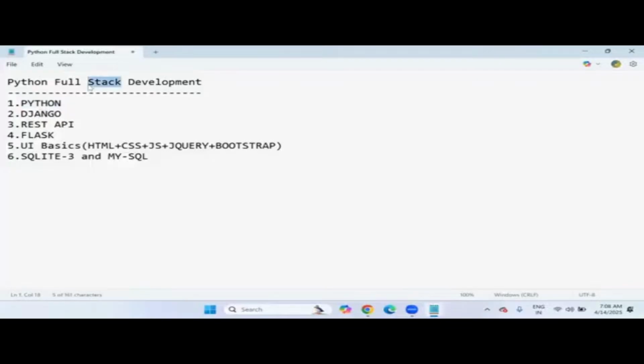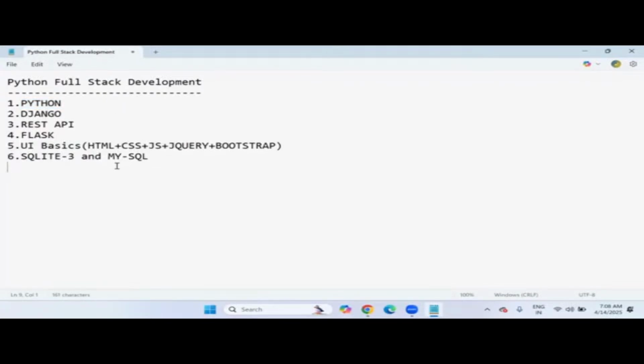And full stack development of Python, that means a total of 3 frameworks, 1 programming language, UI basics, and SQLite and MySQL. For this, it will take a 4 months duration. Okay. So depending on your requirement, you can choose either one. So I can give you some clarity about this: who should go with only the Python language and who should go with complete Python full stack development.